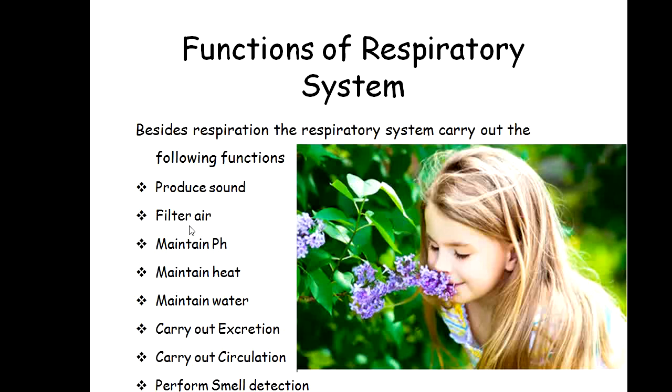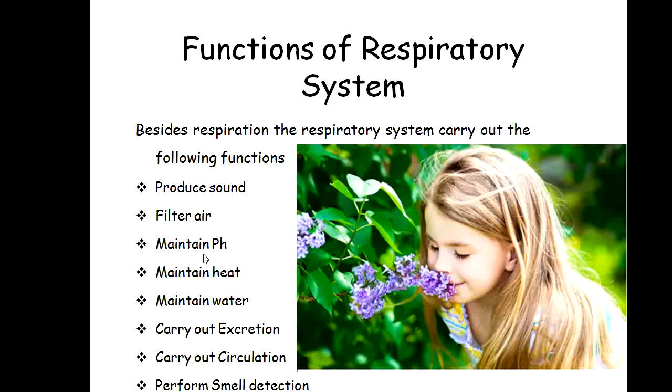Number three, to maintain the pH. It also maintains the acidity and basicity of the body or the body fluid. How does it maintain the pH? As we know, during the production of energy, carbon dioxide is produced inside the body, and that carbon dioxide is acidic in nature.